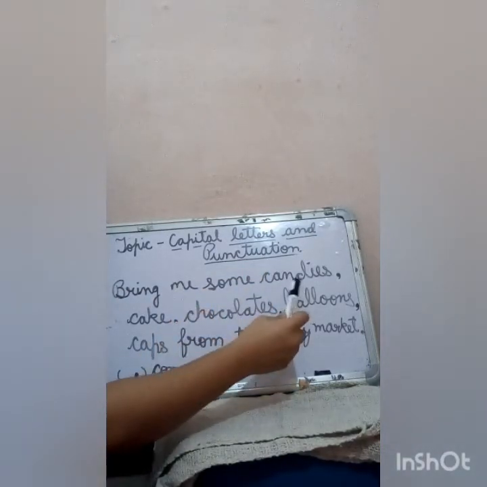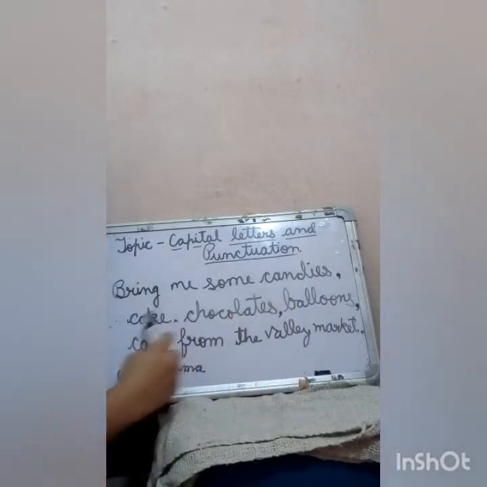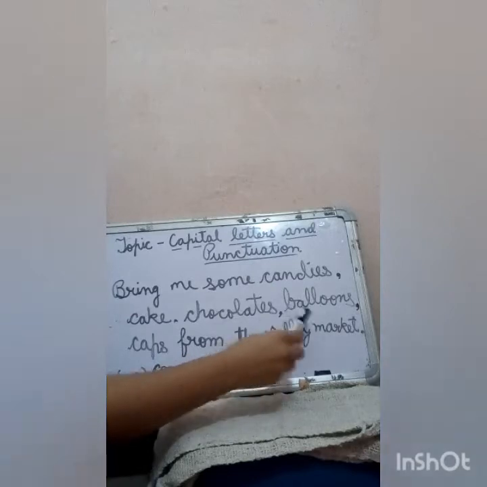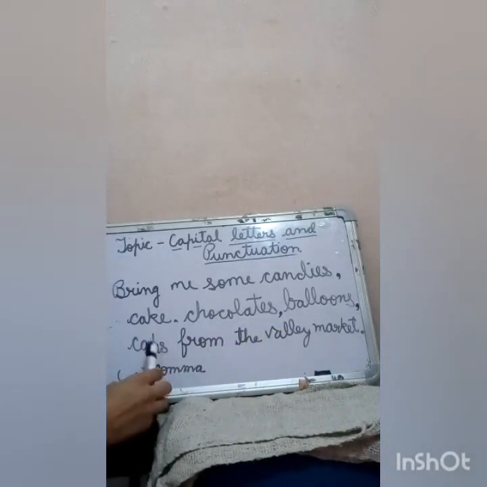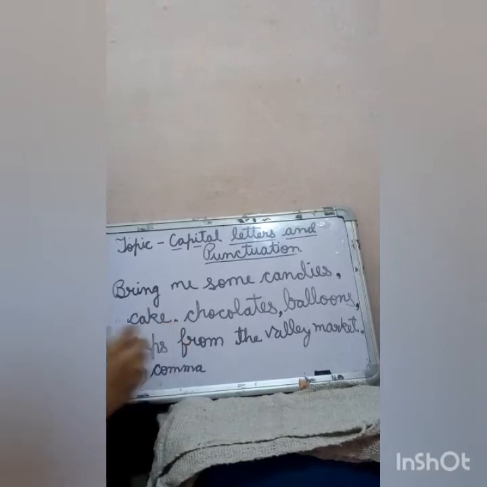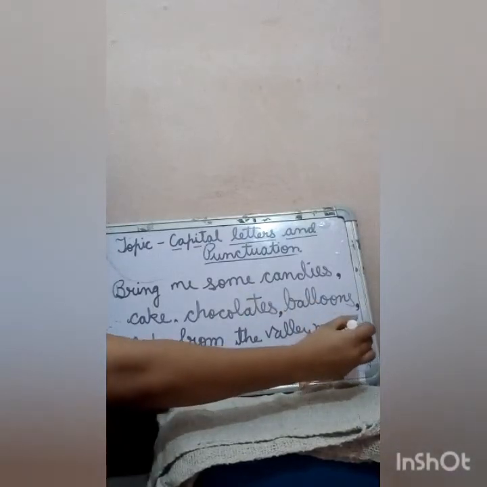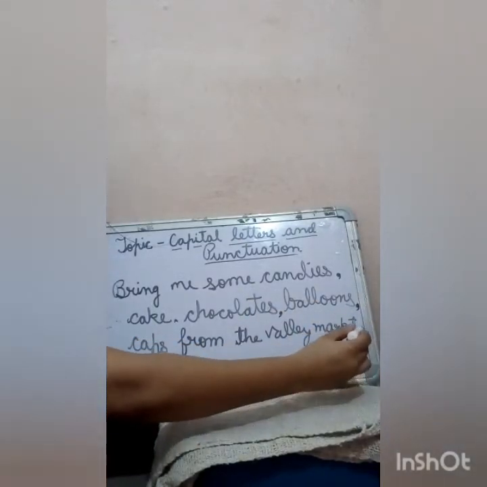No, I have put commas between candies and cake, chocolates and balloons, and caps. But as this list is ending at caps, I have not put a comma. If this sentence would have ended at caps, I would have put a full stop. But no, there are more words. The last word of the sentence is market, that is why I will put a full stop after market.